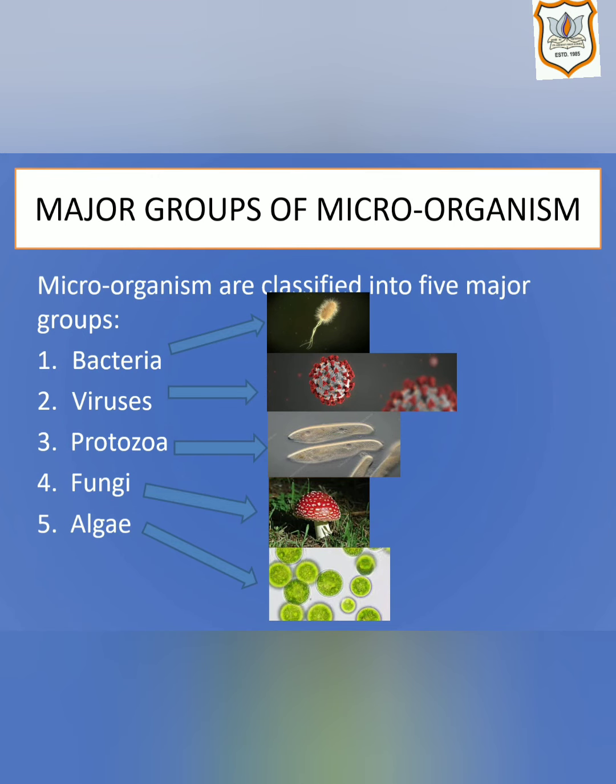Microorganisms are classified into 5 major groups. These groups are bacteria, viruses, protozoa, and some fungi and algae. Microorganisms may be unicellular, means single-celled, or multicellular, means many-celled. Please note down that the singular of bacteria is bacterium, the singular of viruses is virus, the singular of protozoa is protozoan. The singular of fungi is fungus. The singular of algae is alga. We now describe the various types of microorganisms very briefly.